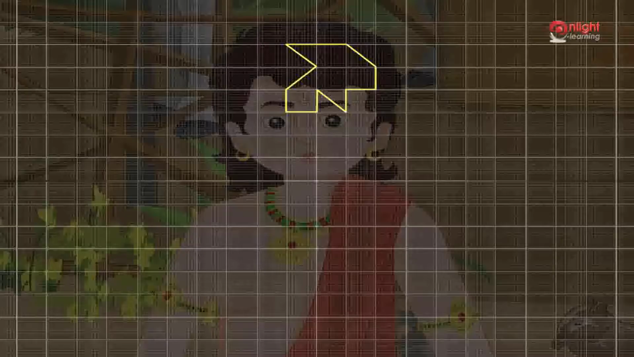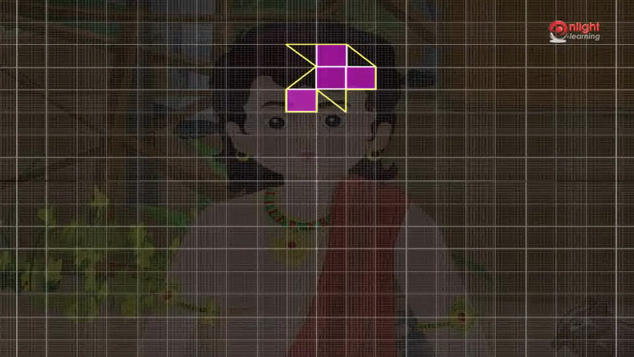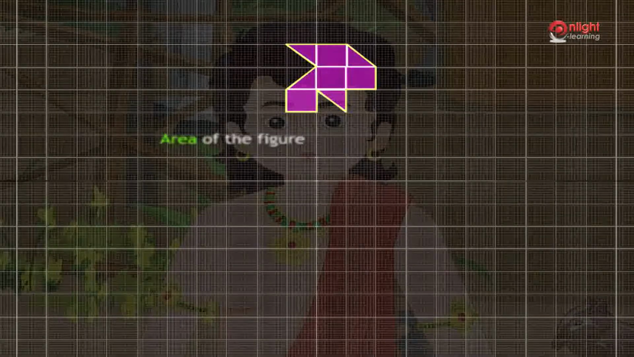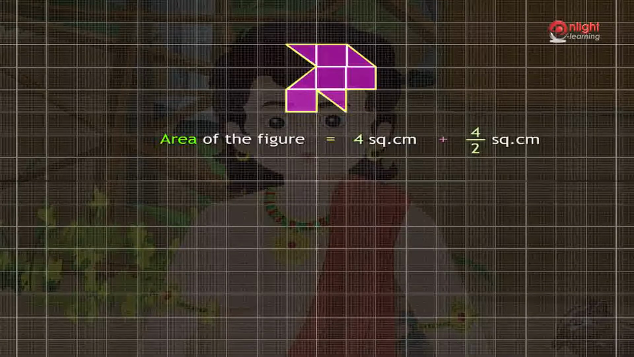In the first figure, the number of full squares occupied by the shape is 4. The number of half squares occupied by the figure is 4. Hence, the area of the first shape is equal to 4 square centimeters plus 4 divided by 2 square centimeters, which is equal to 6 square centimeters.